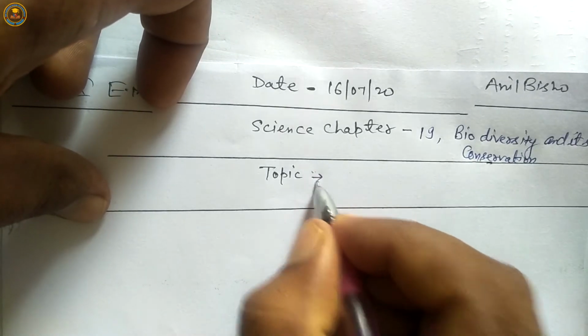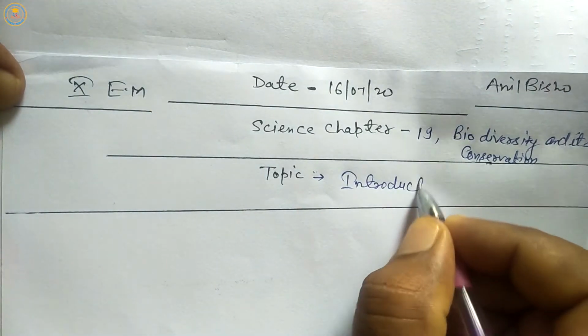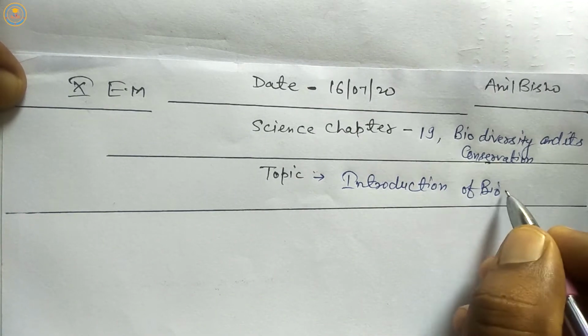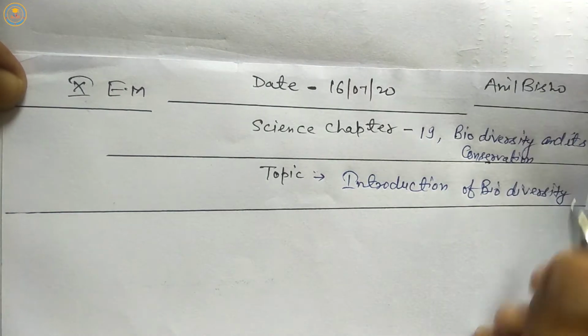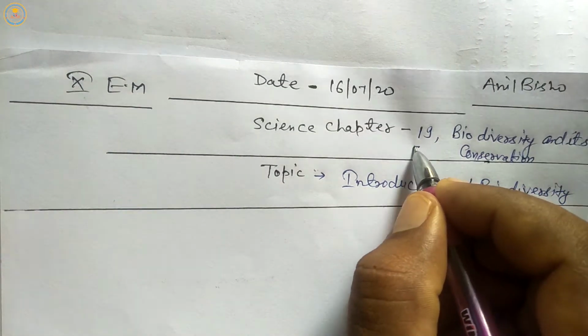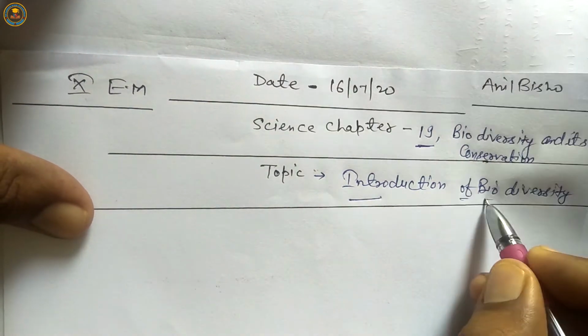And today's topic is introduction of biodiversity. Once again, today we are going to discuss class 10th science book chapter 19, biodiversity and its conservation, and today's topic is introduction of biodiversity.